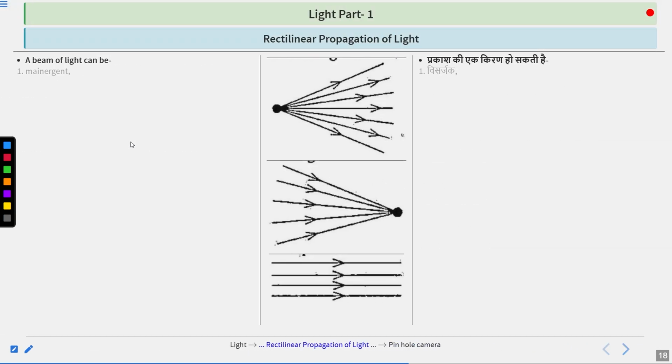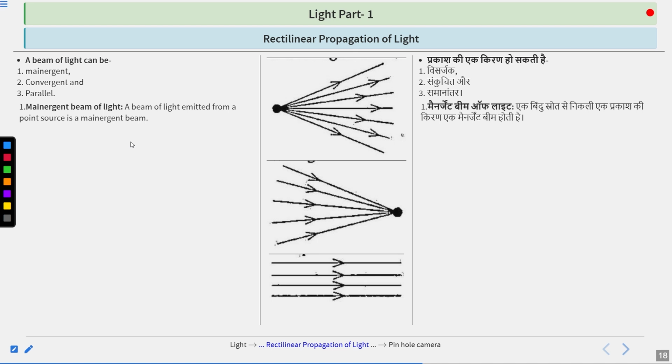A beam of light could be emergent, convergent, and parallel. First case is the emergent beam of light. A beam of light emitted from a point source is actually the emergent beam. Here you can see, the point source is spreading in all the directions, emergent beam.